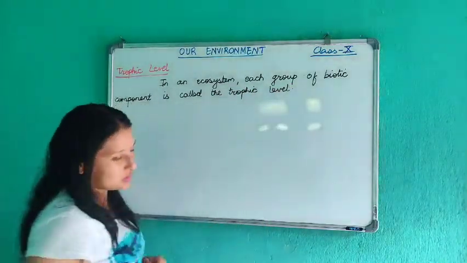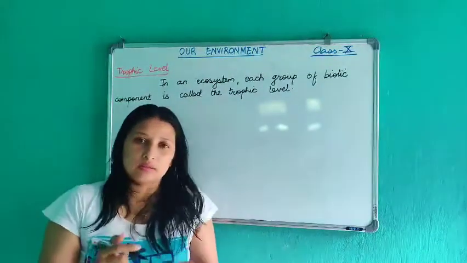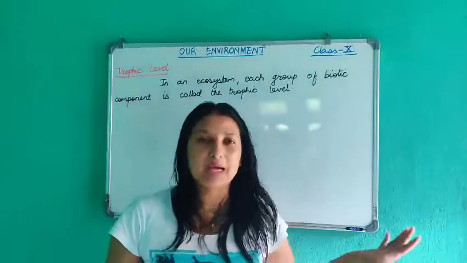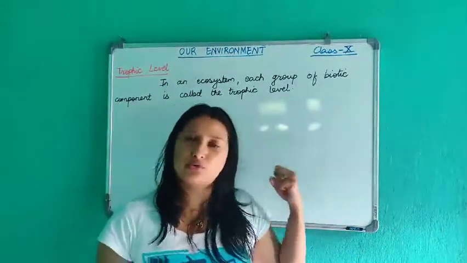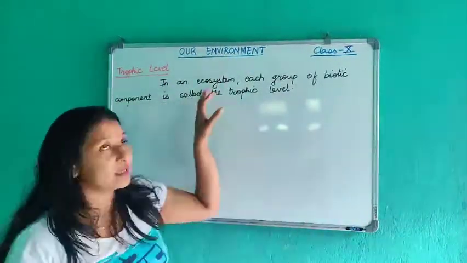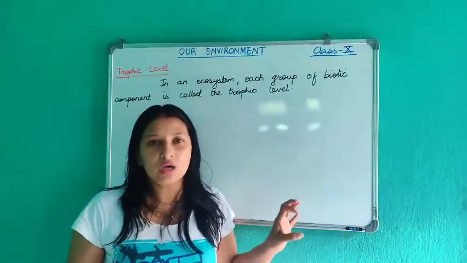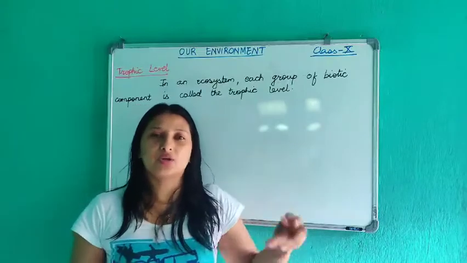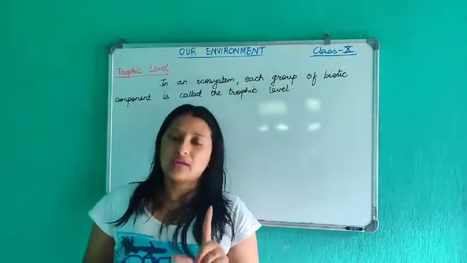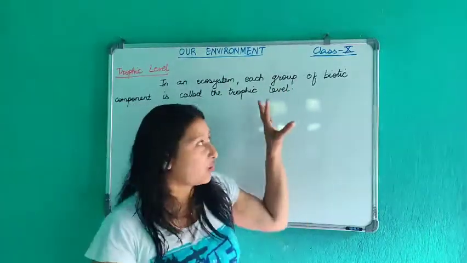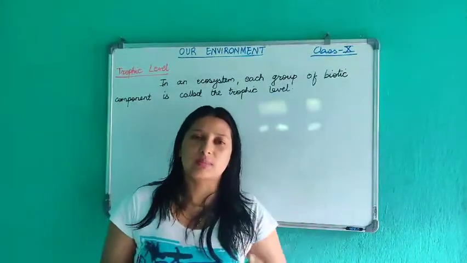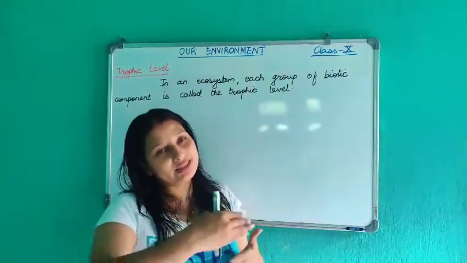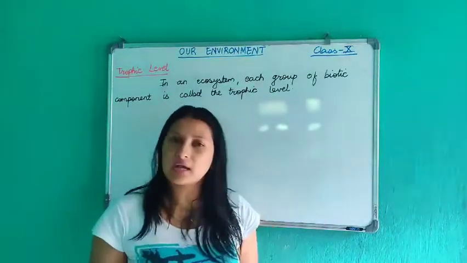Say एउटा ecosystem ma there is biotic component. We are not taking into consideration the abiotic part. Okay, abiotic non living को कुरै छैन यहाँ. Trophic level मा चाहिँ living organisms मात्रै आउँछ अनि त्यो living organisms पनि each group of that biotic component will form one trophic level. That means biotic components हरु के हुन्छ ecosystem मा भन्दा producers, consumers, decomposers हुन्छ के हुँदैन. So all these will form different trophic levels.